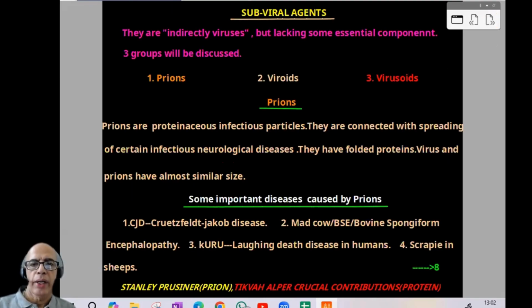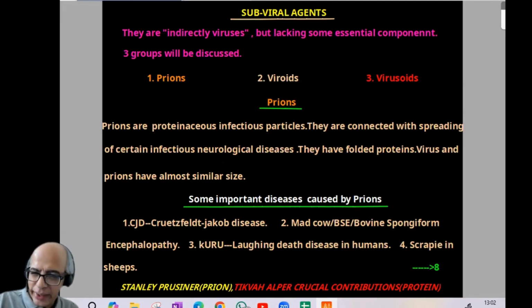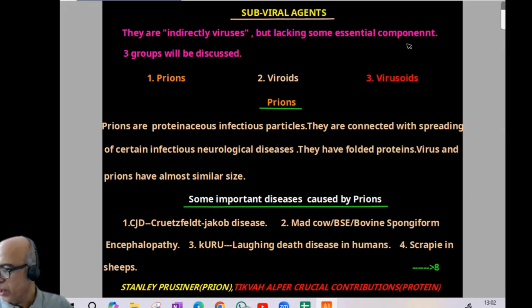Now, subviral agents. They are indirectly viruses, not original viruses. Indirectly, we can only use the term virus, but lacking some essential component. 3 groups will be discussed. Component, I think one spelling is wrong. COMPONENT. One N is extra. Sorry. 3 groups will be discussed: prions, viroids, virusoids.